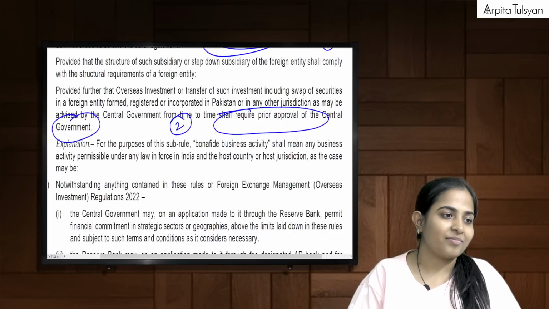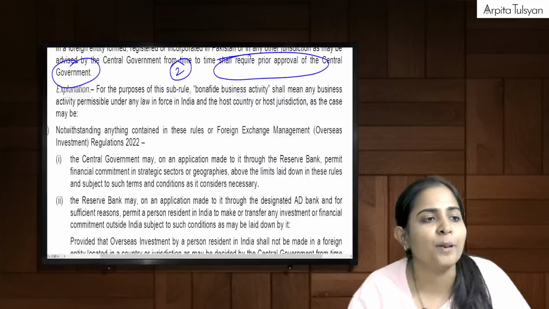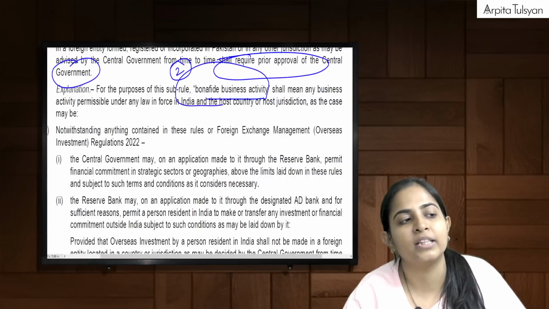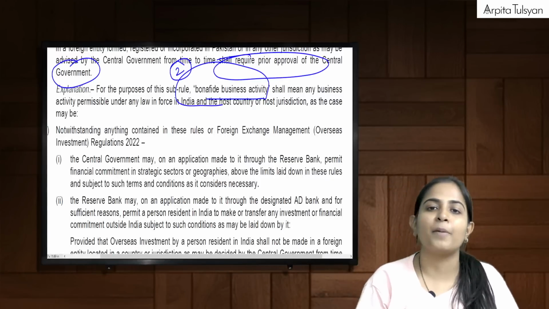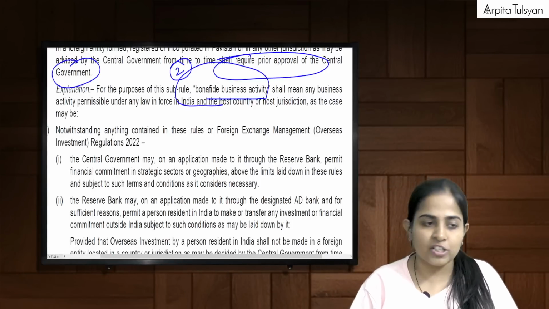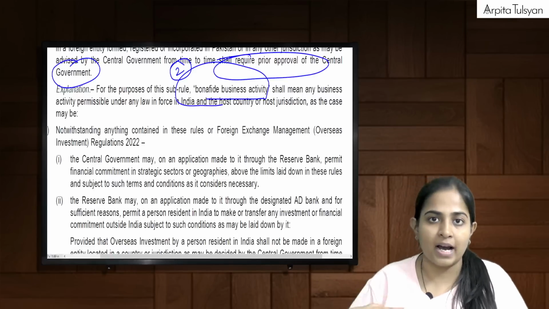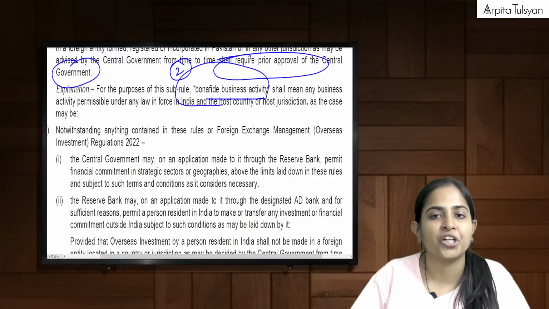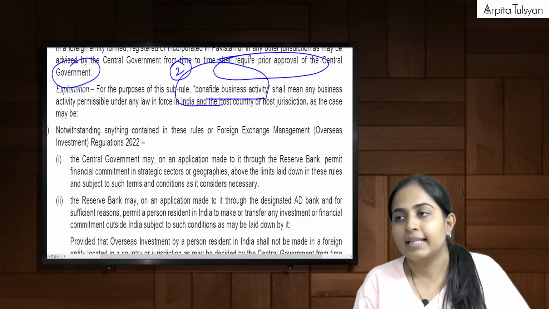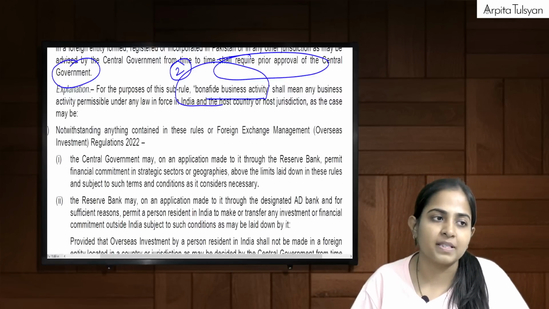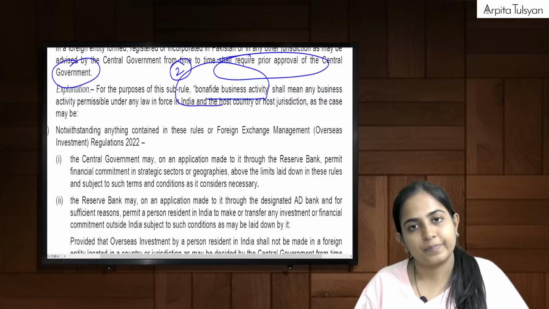Right? And ma'am, what do you mean by bona fide business activity, which you told in the first point? That is nothing but what is permissible by the law, permissible by our country's law and also by the host country's law. It should be permissible; only then does it become a bona fide business activity.